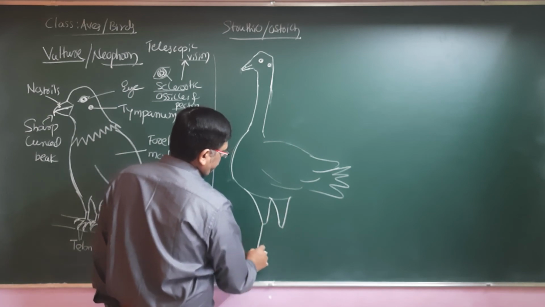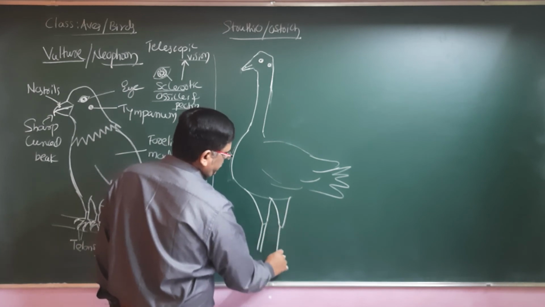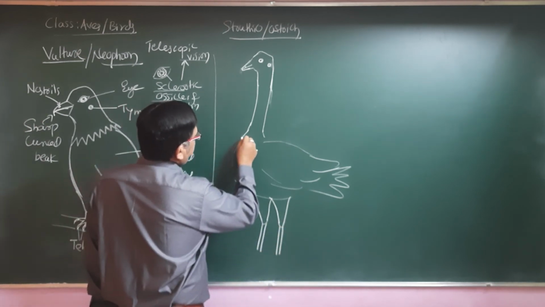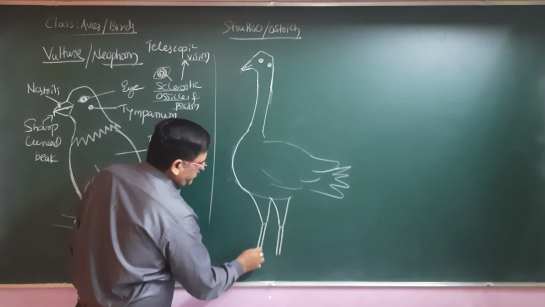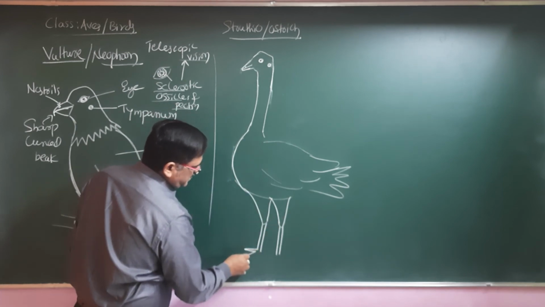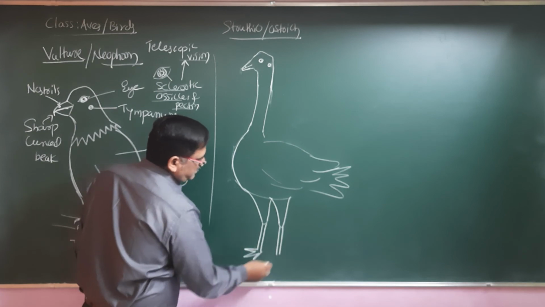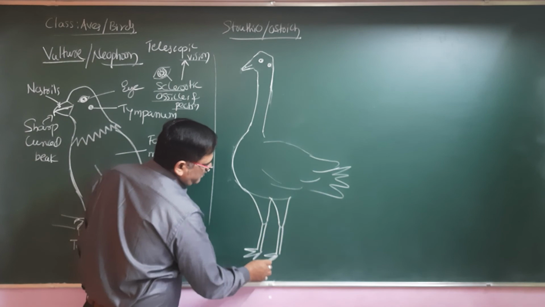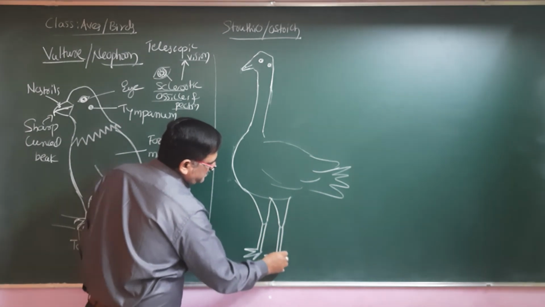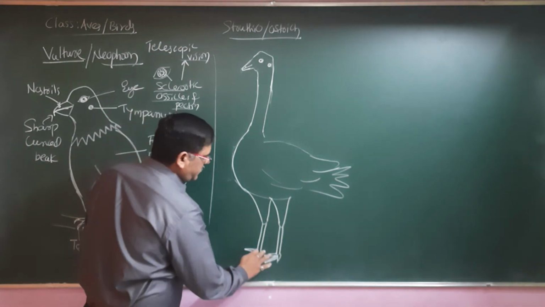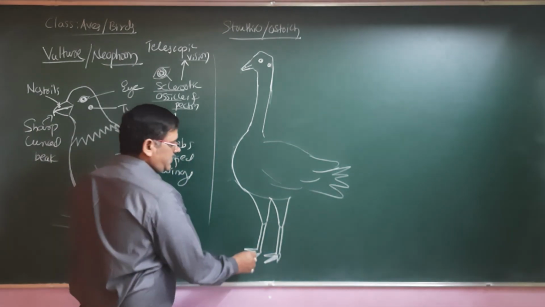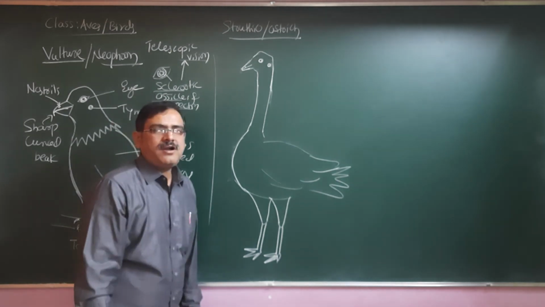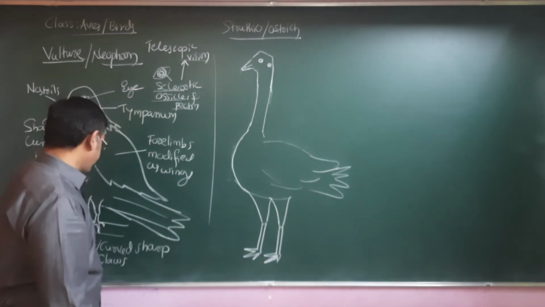Legs are strong enough to run very fast, and the speciality of these birds is that basically we can find only 3 toes, 3 digits. So they don't have any toe or digit behind, to reduce whatever hindrance there is in their speed. If there is a toe behind, there may be a reduction in their speed, so they have avoided having that toe.